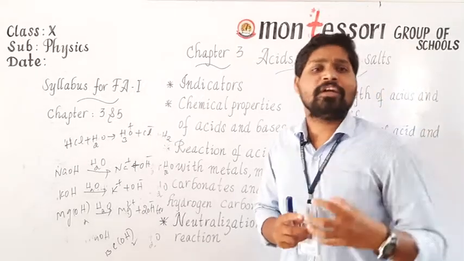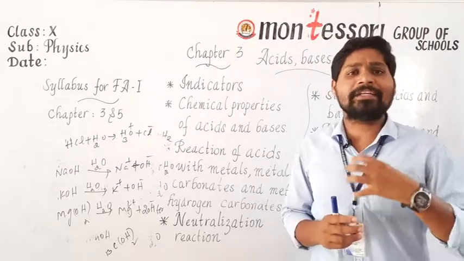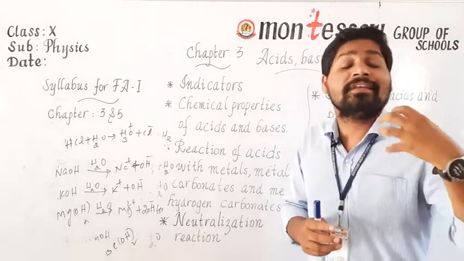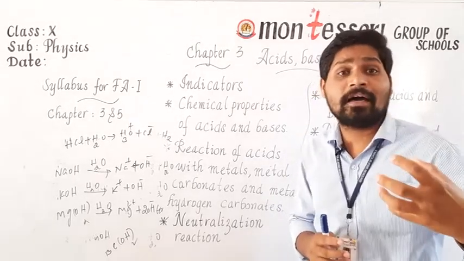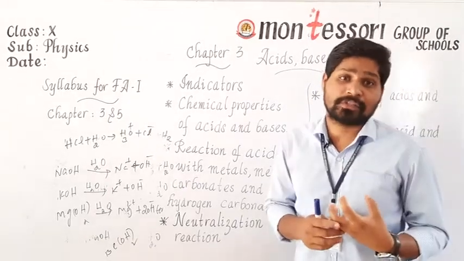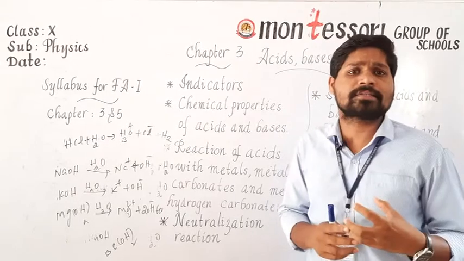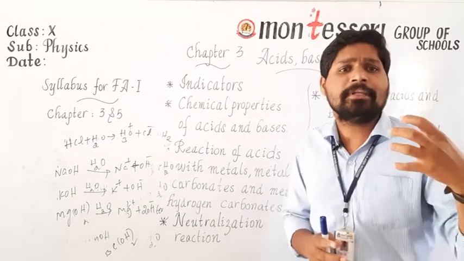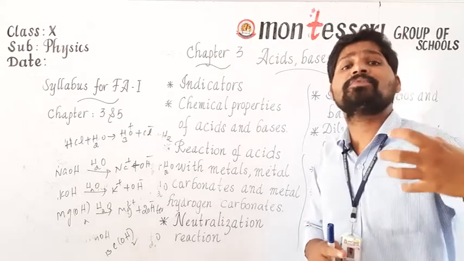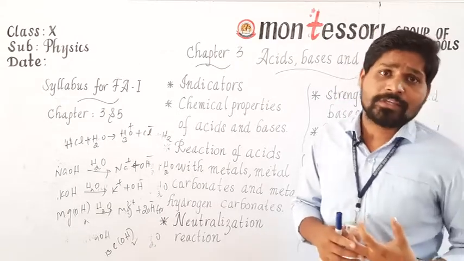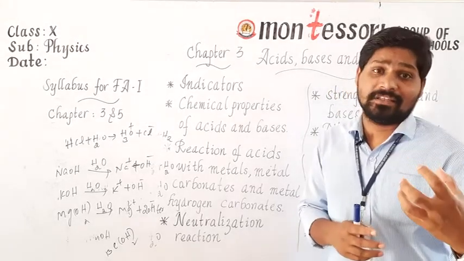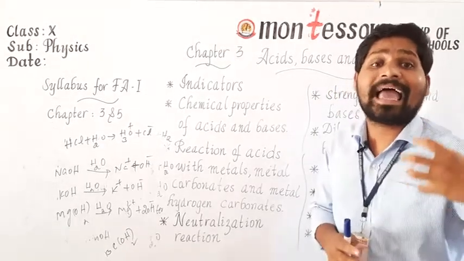So indirectly, what we are doing here, simply by adding to the water, we are reducing the concentration of H3O+ or H+ ions or OH- ions of the given acid and solutions. By adding to the water, what will happen? Simply we are reducing the number of H3O+ or OH- ions of the given acid or solutions. Like that, we can make the given concentrated solutions into diluted ones by adding water.